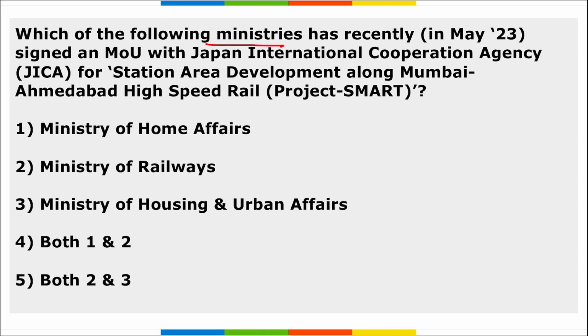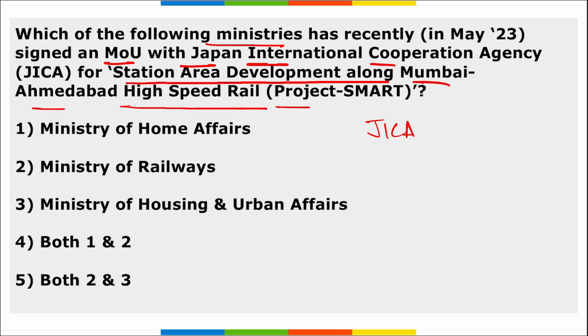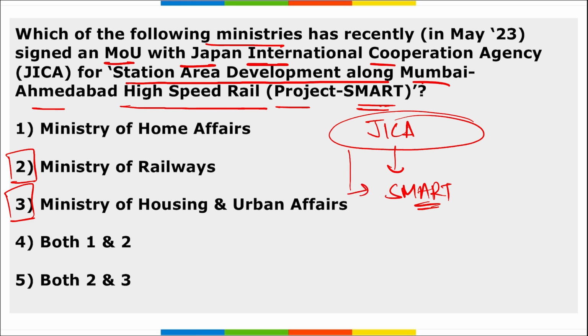Next, which of the following ministries has recently signed an MOU with Japan International Cooperation Agency (JICA) for station area development along Mumbai Ahmedabad high speed rail, that is Project Samrat? So JICA signed an MOU with which of the following for the Project Samrat? The correct option is the Ministry of Railways and the Ministry of Housing and Urban Development. They signed this MOU with these two ministries for the Project Samrat, and the full form of the project is Station Area Development along Mumbai Ahmedabad High Speed Rail. Correct?